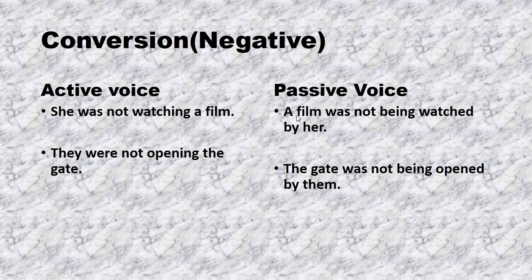In passive voice, object will come in the beginning and subject will go in the end. A film is an object, was not being watched by her. Here you can see that in passive voice, object comes in the start and subject comes in the end. Watched is the past participle form. Similarly, they were not opening the gate. Its passive voice will be the gate was not being opened by them. Right? Now let's come to the next sentences.